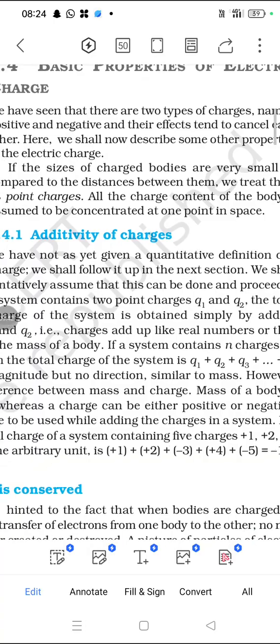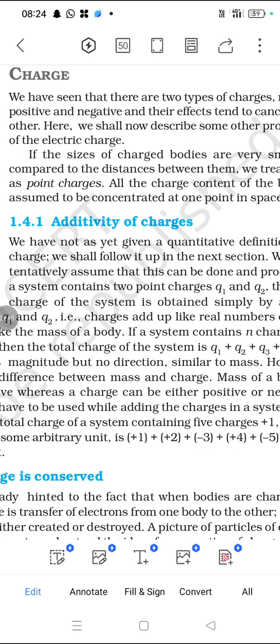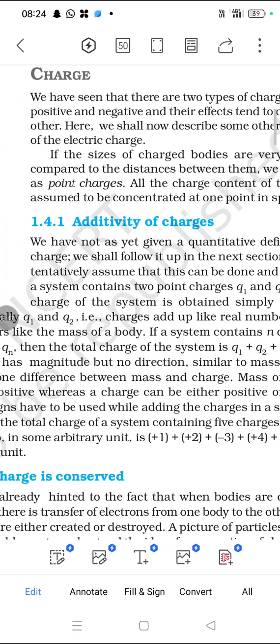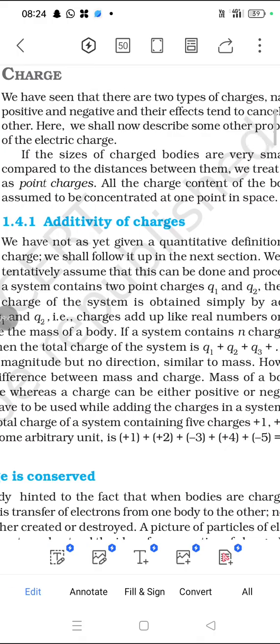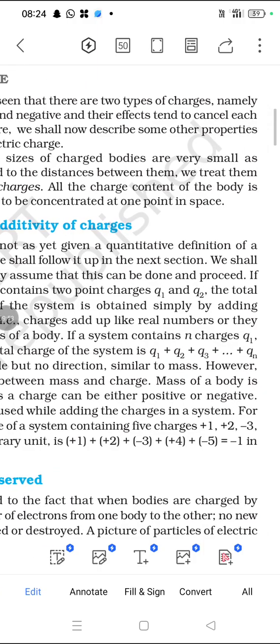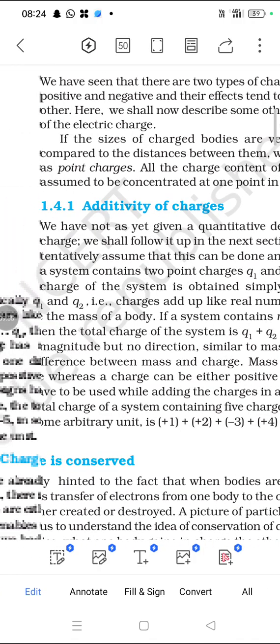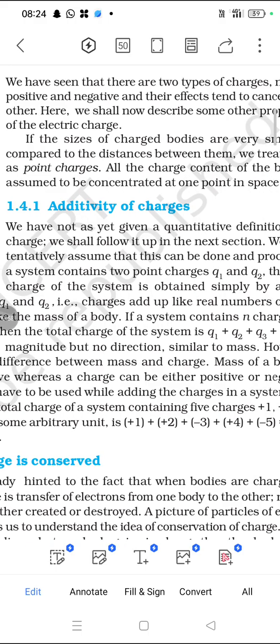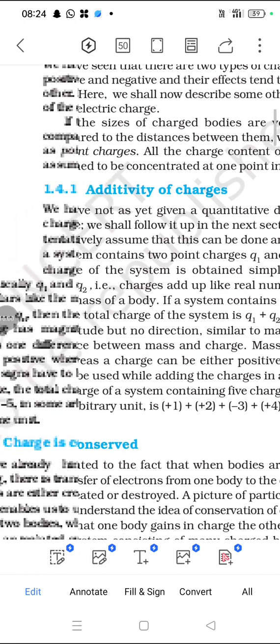What are the properties of electric charges? The size of charged bodies is very small compared to the distance between them, so we treat them as point charges. All the charge of a body is assumed to be concentrated at one point in space.